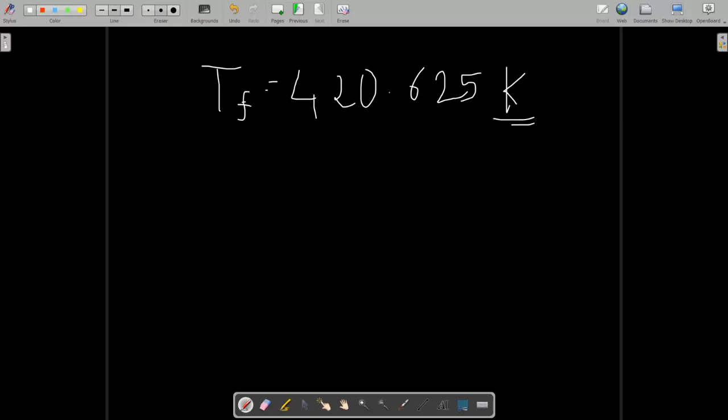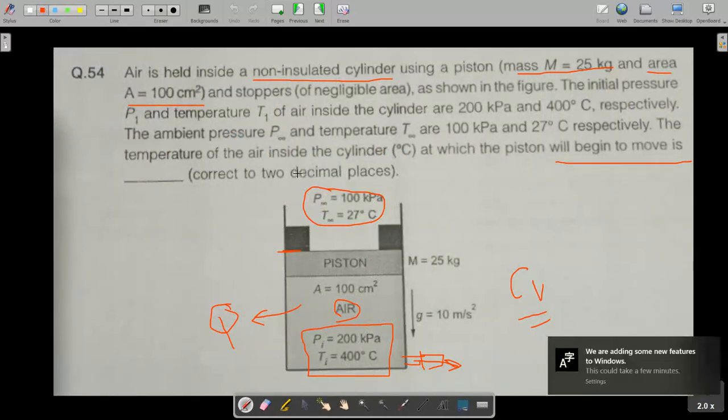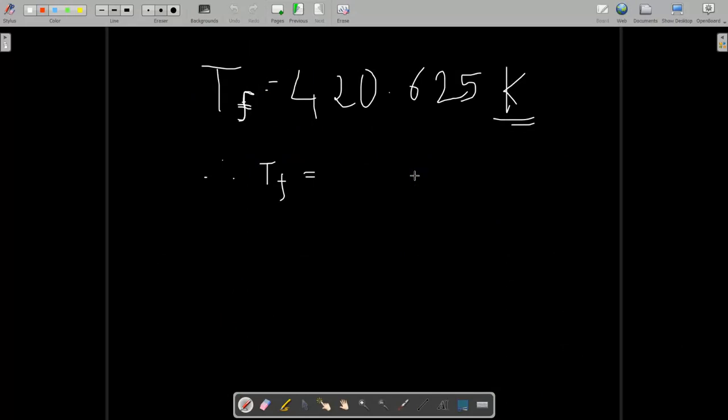Be careful with units. I am always telling you in each and every video to be careful with units, otherwise you will lose marks even though you have followed the correct method. Before writing the answer, look at the question: in which unit is the final temperature required, Celsius, and up to how many decimal places, two. So convert into Celsius, it is 147.625 degrees Celsius.